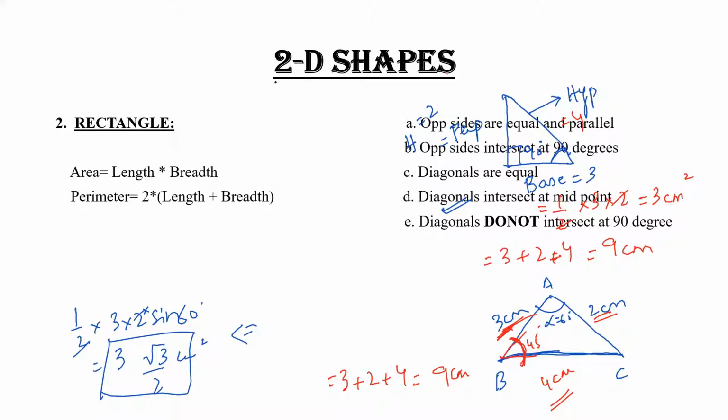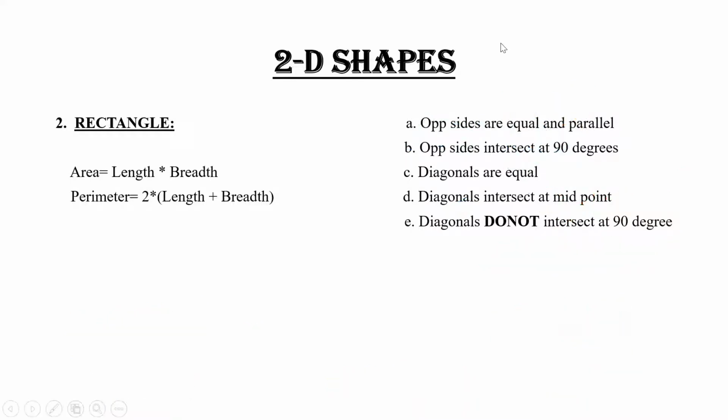So here is the next. The next 2D shape is a rectangle. A rectangle is like this: A, B, C and D.